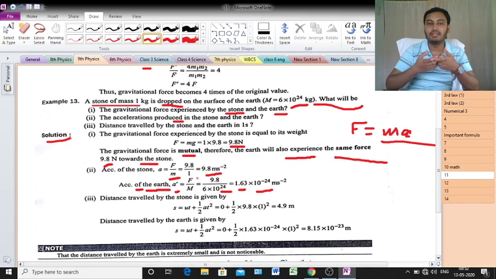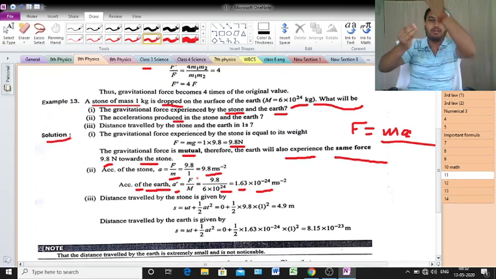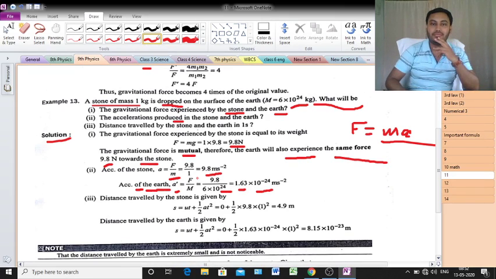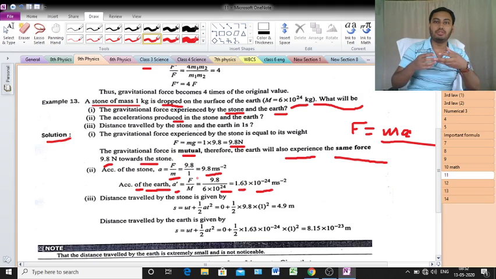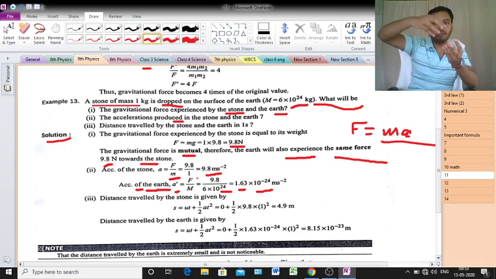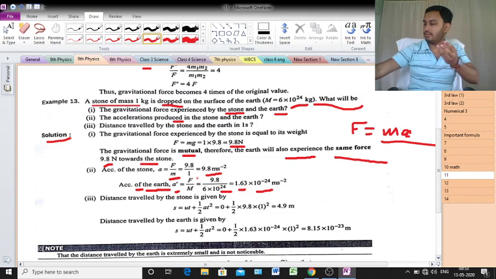That means what happens? Will the stone come towards the earth, or will the earth go towards the stone? The one whose acceleration is higher, what will it do? It will come towards the earth. That means the stone's acceleration is huge, that's why the stone rushes towards the earth when it is dropped from above. According to Newton's third law, or rather according to attraction. According to Newton's third law also, because every action has an equal and opposite reaction. That means if there are two actions working simultaneously, in that case, just a minute,